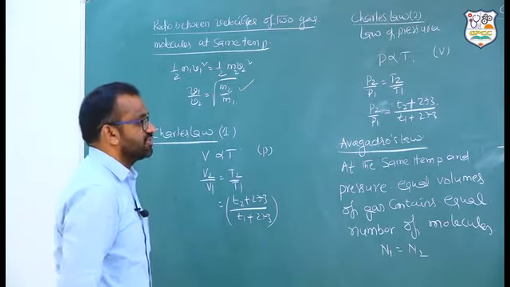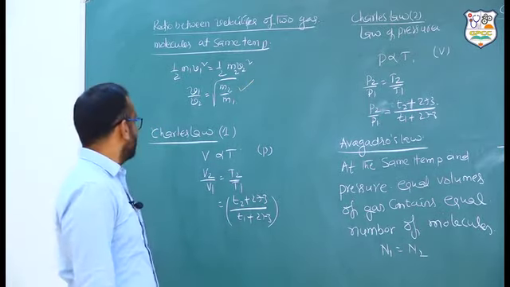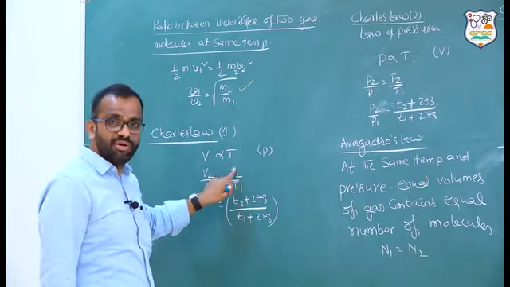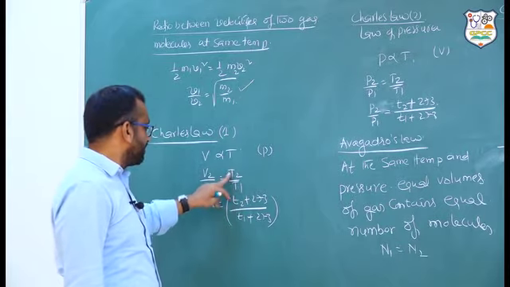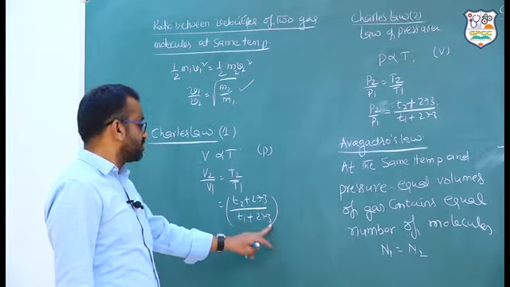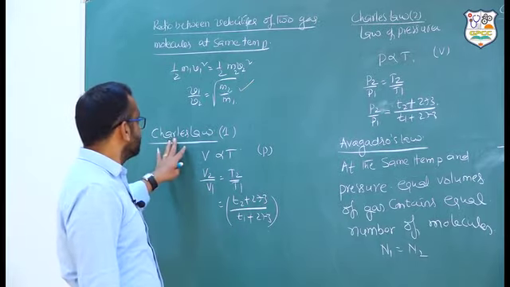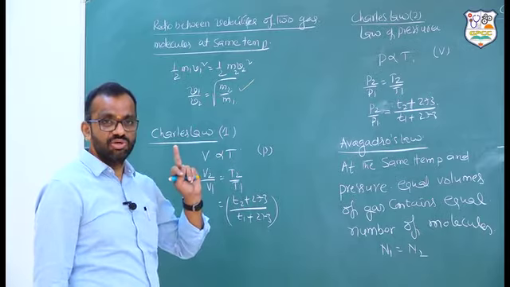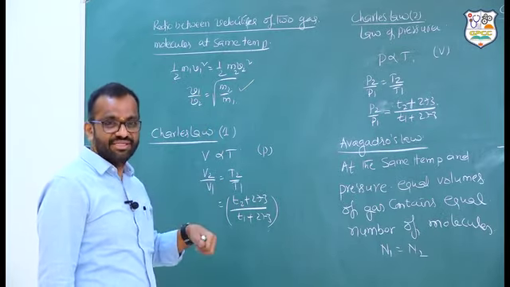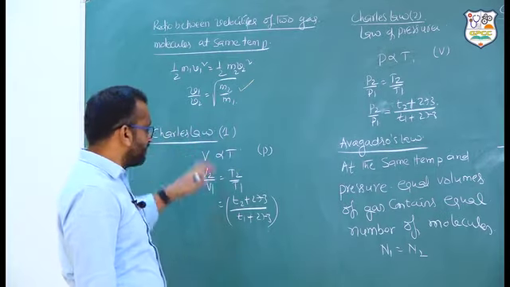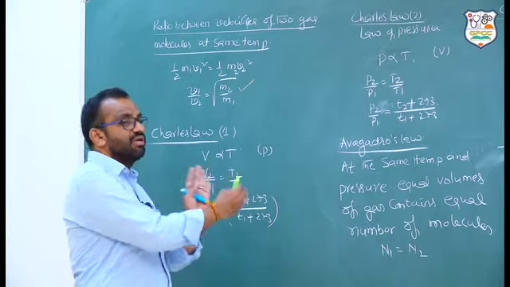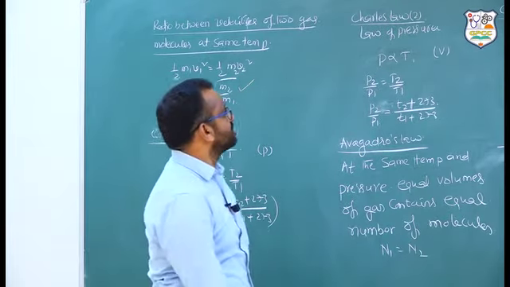Next, some of the laws we used in gases will be revealed here. Charles' first law: V is directly proportional to the absolute scale of temperature. V2 by V1 is equal to T2 by T1, that is, T2 plus 273 by T1 plus 273. Generally, these appear in the gases lesson also, but for the gases lesson, the main source is the kinetic theory of gases. The kinetic theory of gases developed these equations at the macro level, and this is assigned to the gases topic.